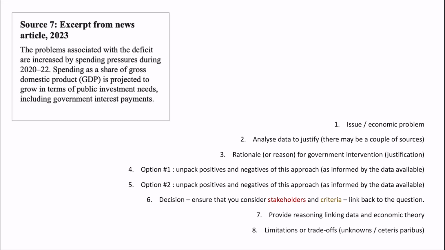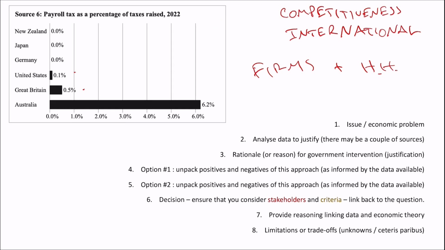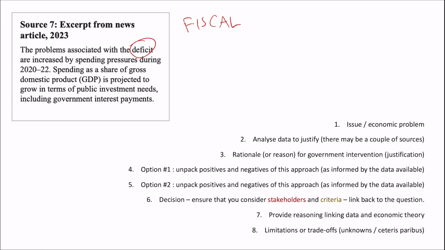Source 7, excerpt from a news article. The problems associated with the deficit. Okay, so we need to know our fiscal policy on this one. Fiscal, a deficit is where tax is less than government expenditure. The deficit is getting bigger. Spending pressures during 20 to 22. Okay, so government, we don't know what's happening with tax at the moment. We know that government spending is rising. Therefore, we have an increasing deficit.